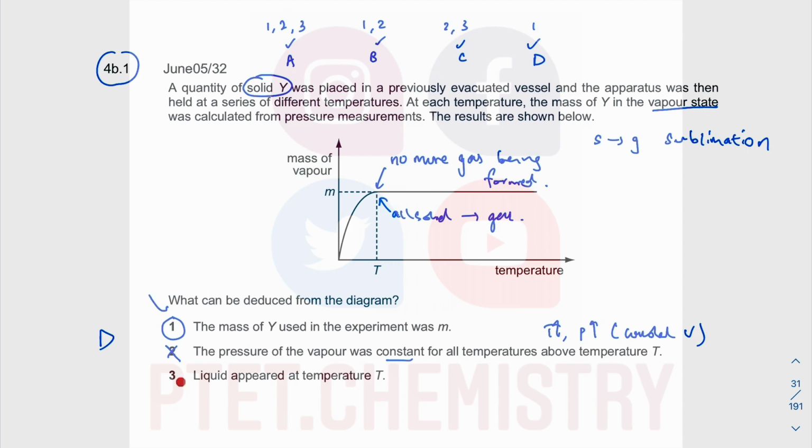How about number 3? So we know by logic, if 2 is wrong and only 1 is correct, 3 must be wrong. But when you look at the statement, liquid appears at temperature T. At temperature T, all the solid had gone into the gas. There's no liquid involved, because we are talking about sublimation here, solid going to gas, if you read the question. So it's not a problem of liquid at all, okay?